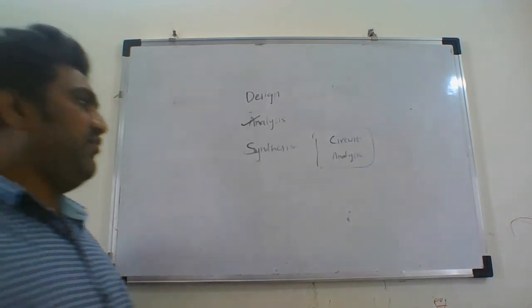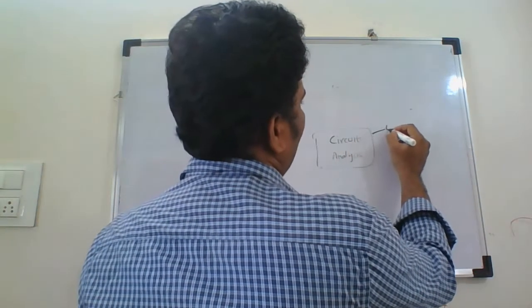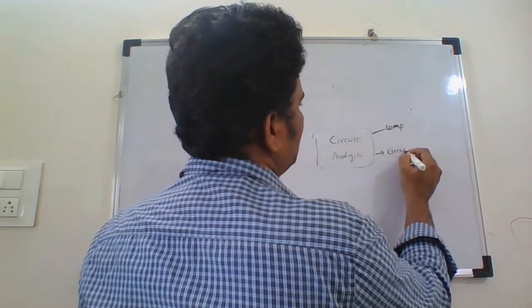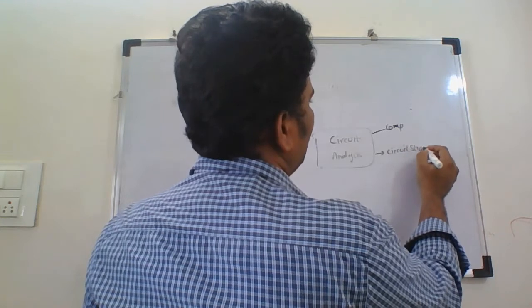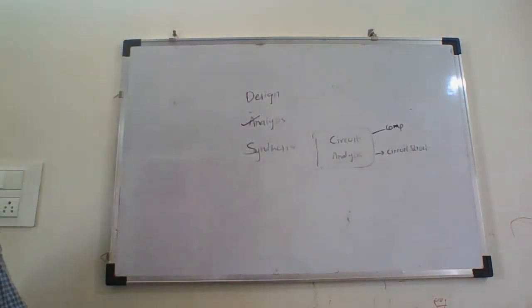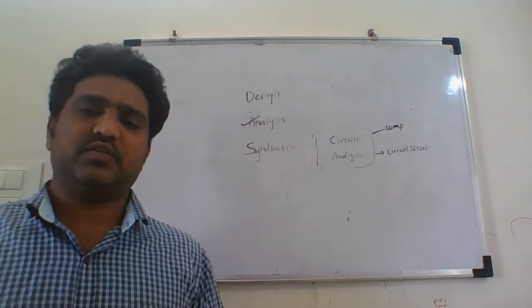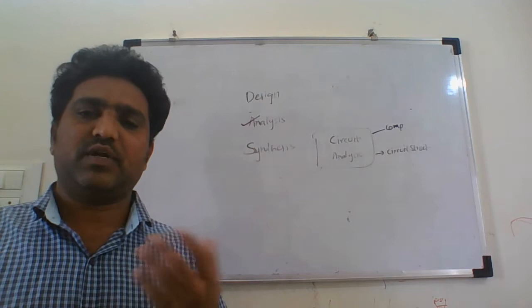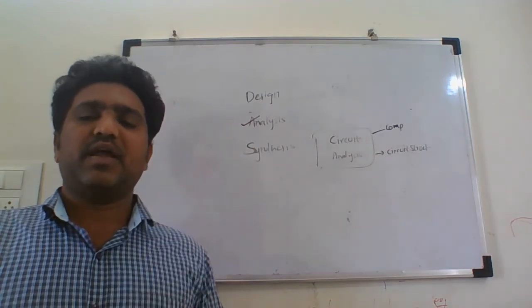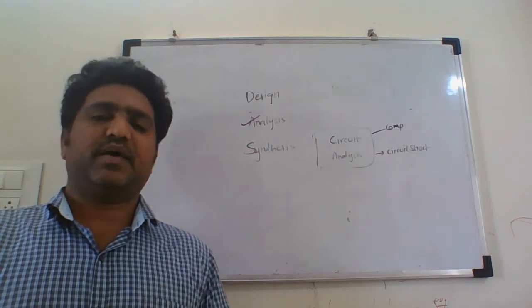So if the component values of the circuit are given and the circuit structure is given, then determining the parameters of the circuit, that is determining how the circuit works, like what is the current value, what is the voltage value, what is the impedance at any point. So determining these characterizing parameters.